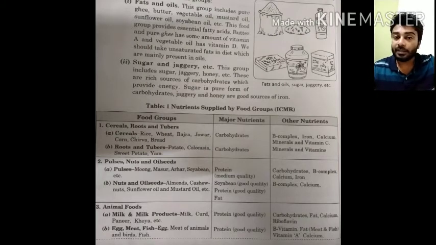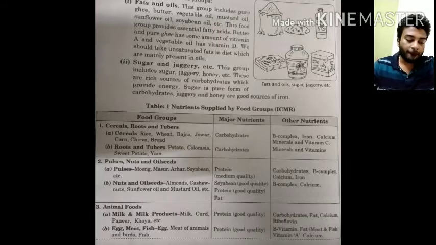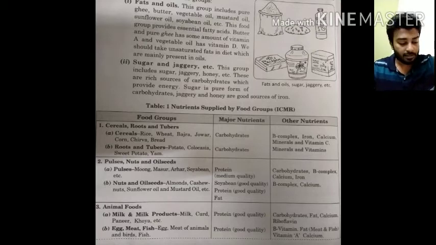These also contain carbohydrates as the major nutrient, and minerals and vitamins as the other nutrients.